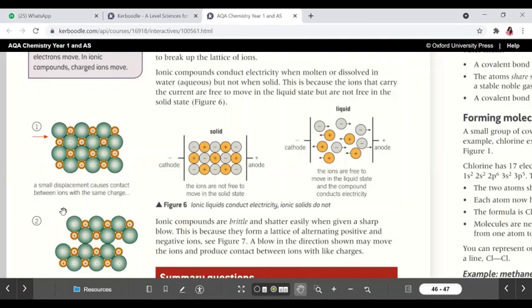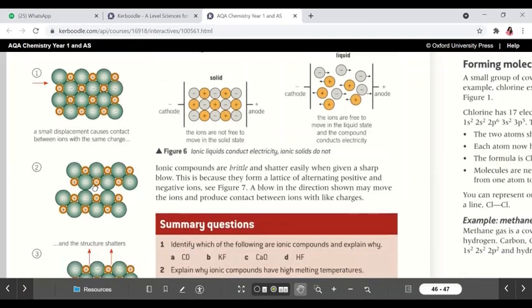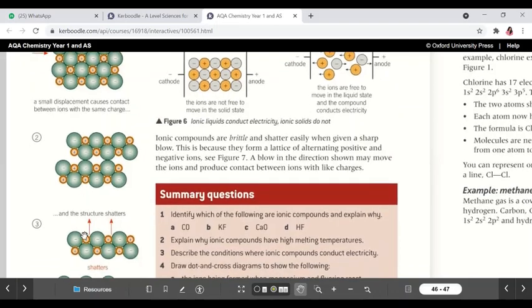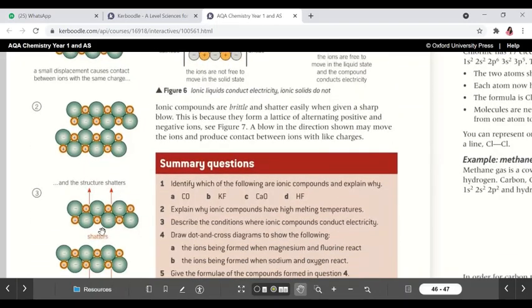What is the meaning of displacement? Like we are pushing it, applying some force, which causes contact between the ions of the same charge. You can see the second one, we have this arrow, we have put some force, and the negative ions come closer to each other, isn't it? Facing each other, there will be repulsion. So if there will be repulsion, the structure will get shattered.